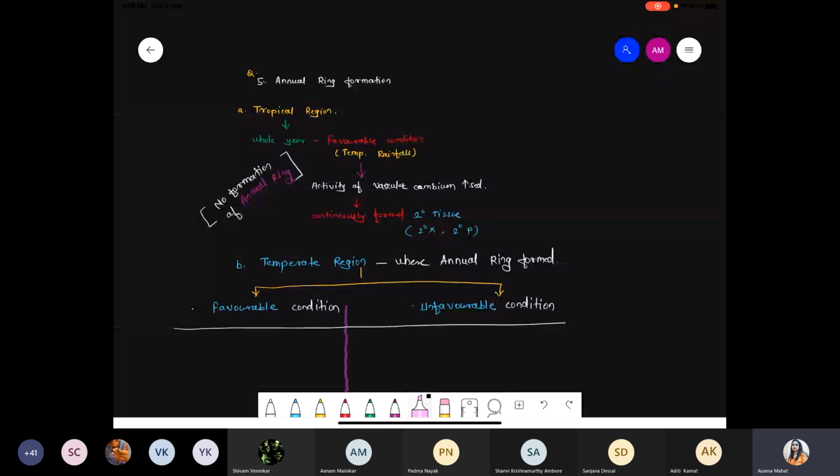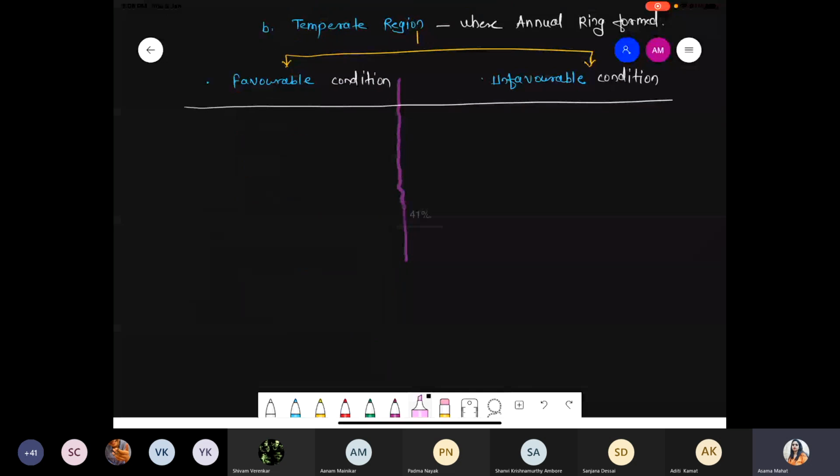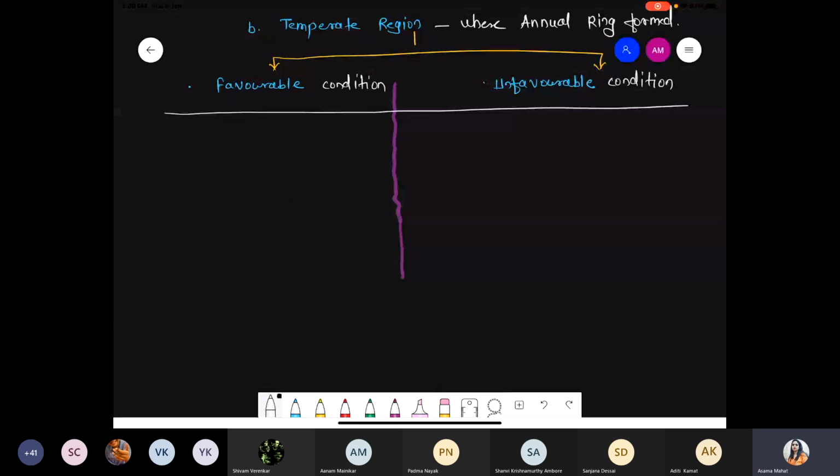So next part, quickly we are talking about the difference between the favorable and the unfavorable condition. Favorable condition means the spring season, also called the early summer, where everything is good.